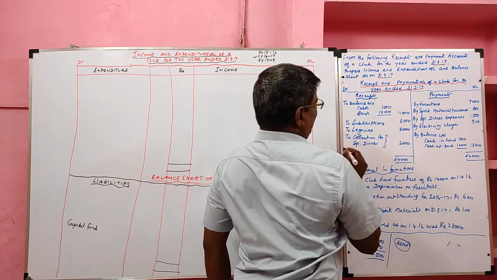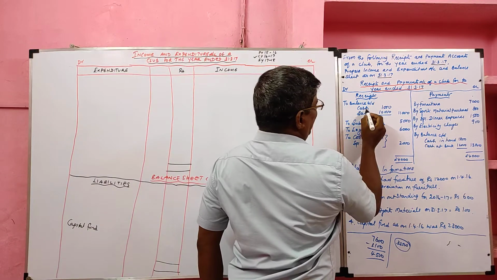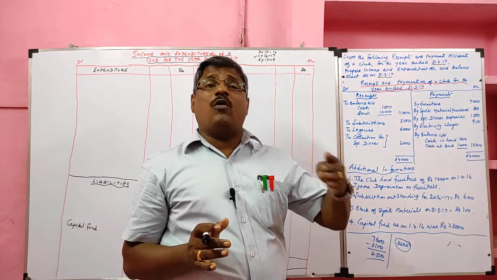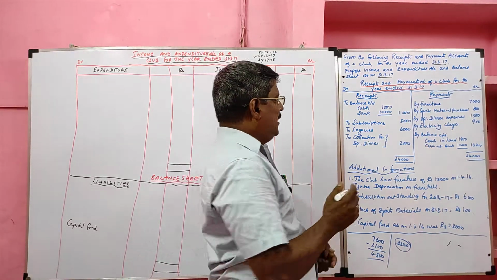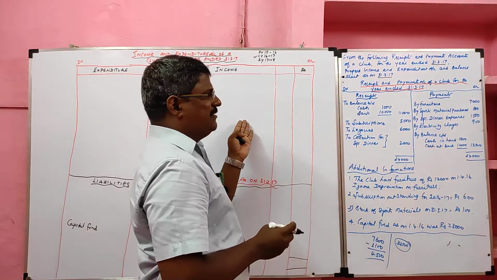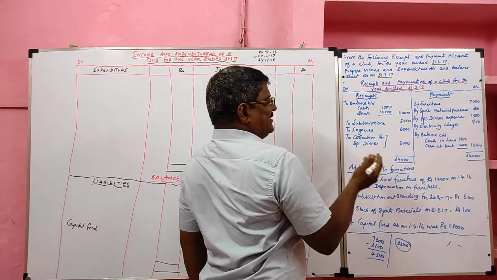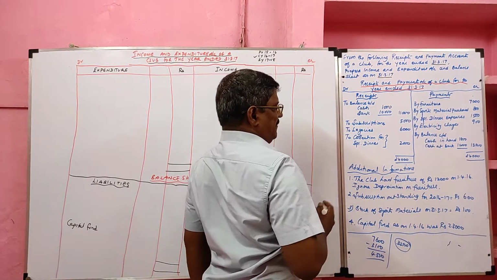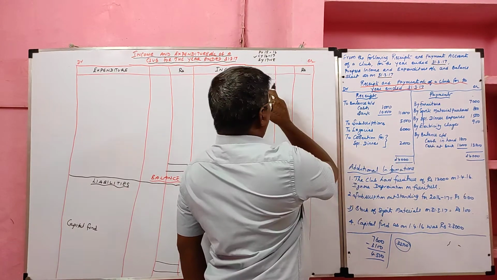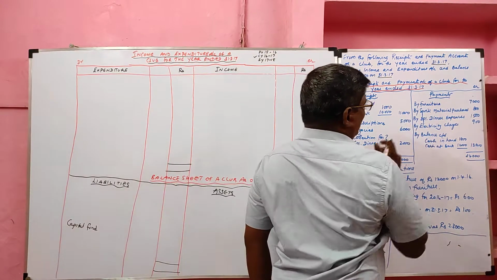Debit side receipts are given. To balance b/d, opening cash and opening bank. Opening cash and opening bank will go to the opening balance sheet. Then to subscription received. It is a revenue receipt. It will go to the income side. Legacy is a capital receipt. It will go to the liability. Collection for dinner. It is a revenue receipt. Goes to the income side. Go to the credit side.